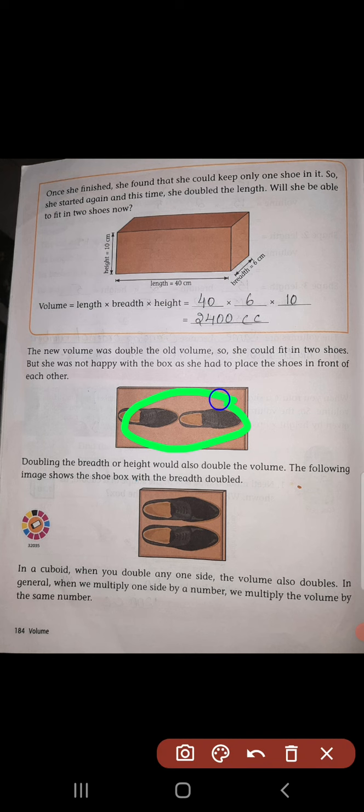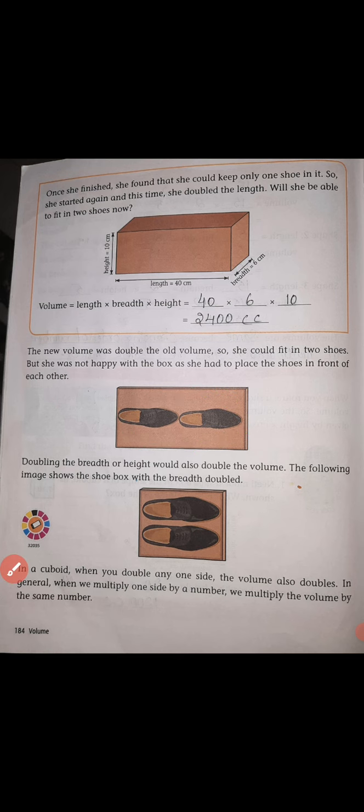Can we keep the shoes like this, children? No, it is wrong. As the shoes are kept like this, she is not happy. So doubling the breadth or height would also double the volume.